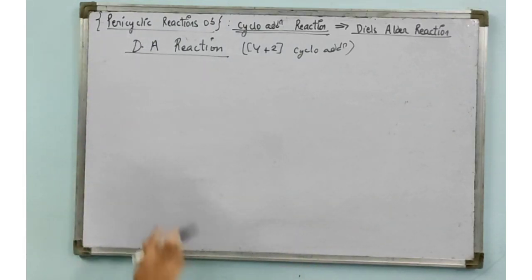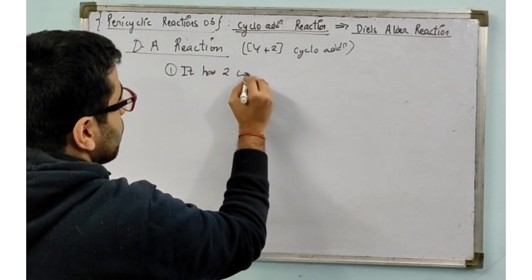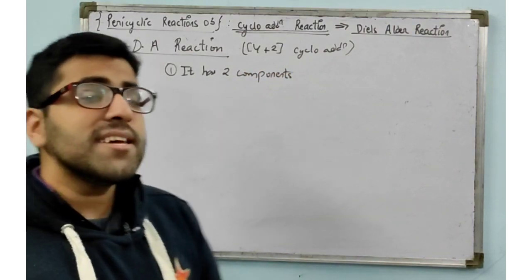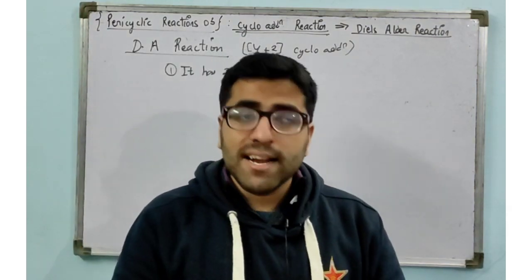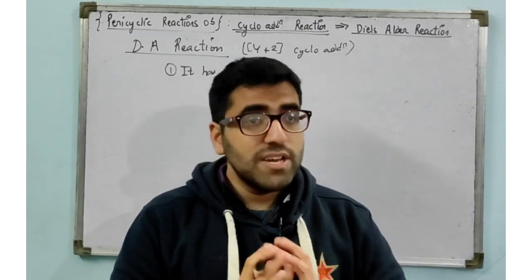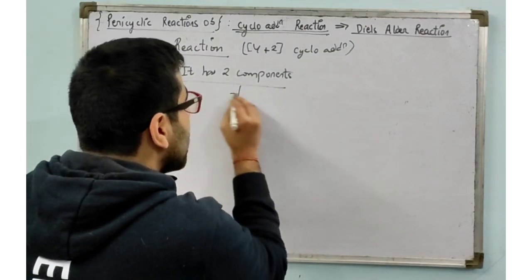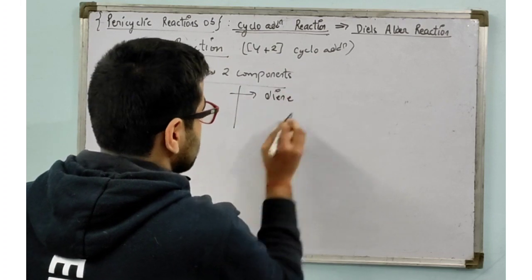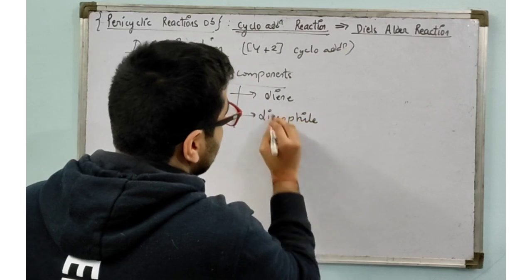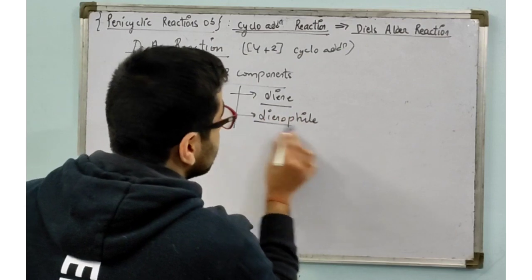First of all, it has two components. Like in the electrocyclic reactions we had only a single component and that was conjugated. In Diels-Alder reaction we are not having a single component, we have to have two components. One is known as a diene and another is known as a dienophile.